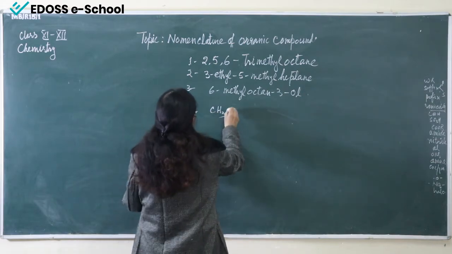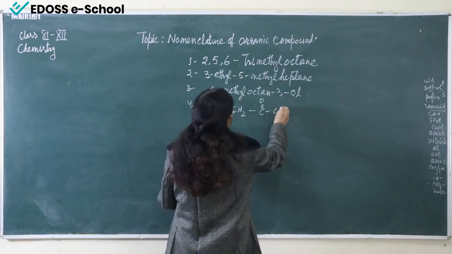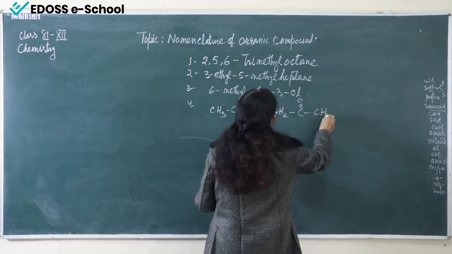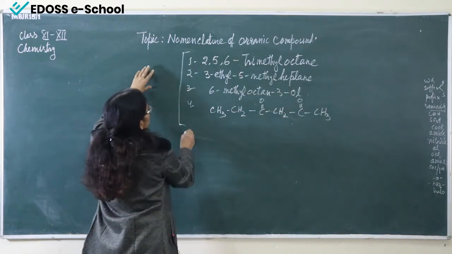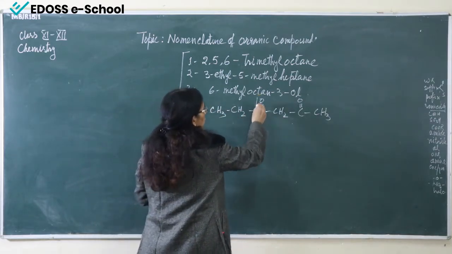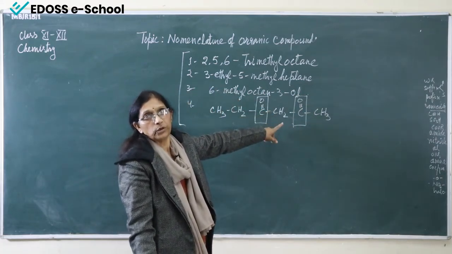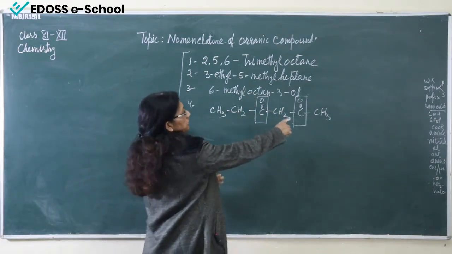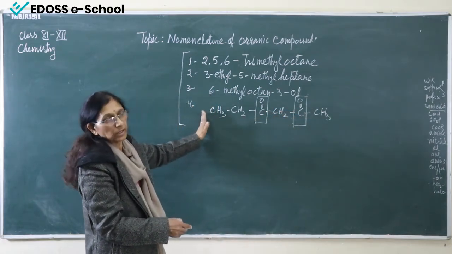this structure: CH3, CH2, CO, CH2, CO, CH3. Now see here, names are given and structure is given. In this structure, 2 ketone groups are given, so it will be dione. And you have to do the numbering also. We will start from here because our ketone group is coming closer from here. So never do numbering from the other side.